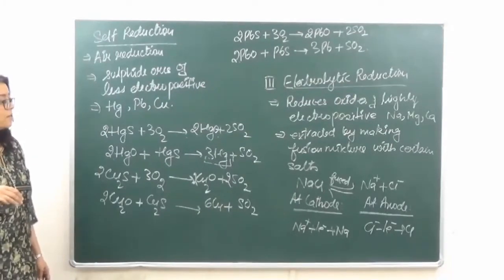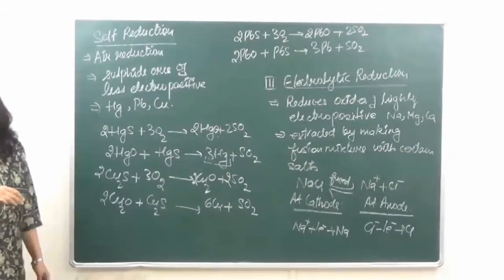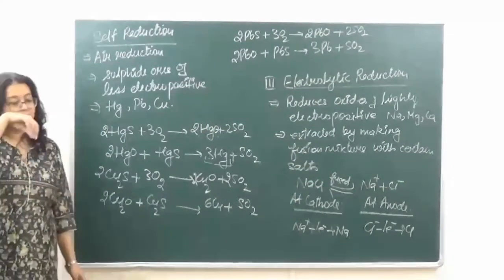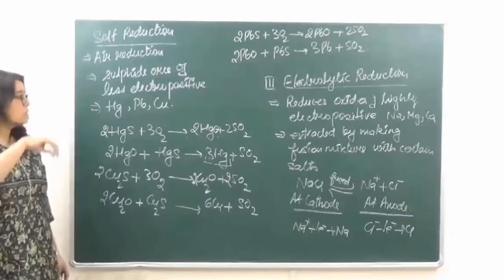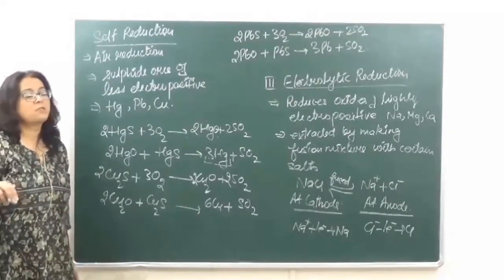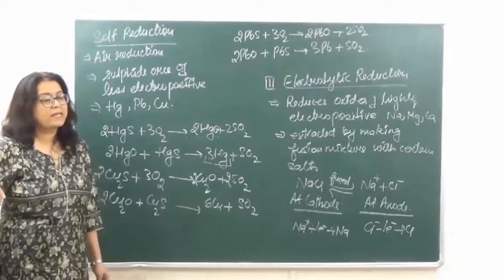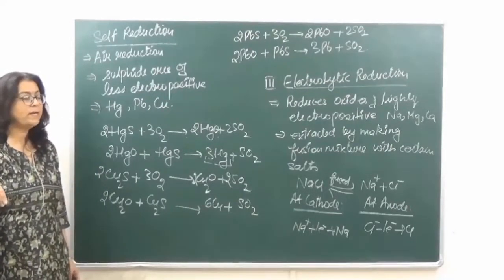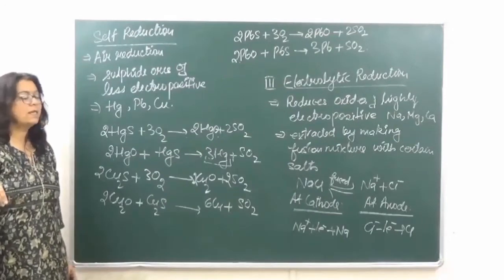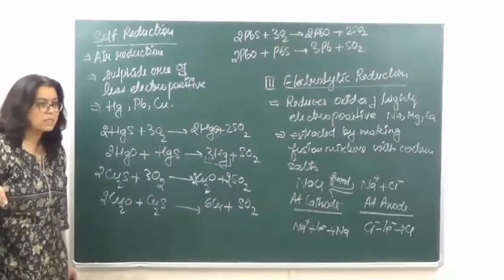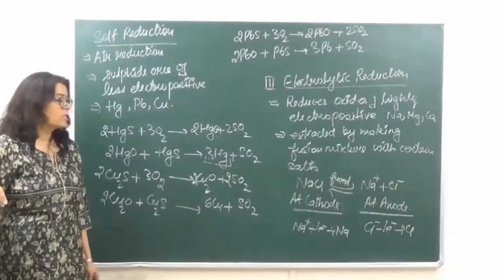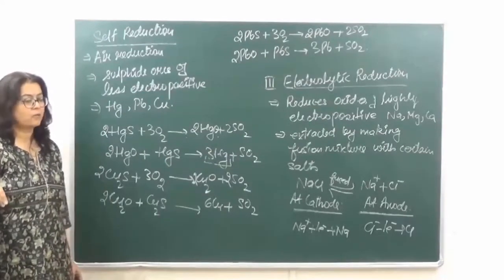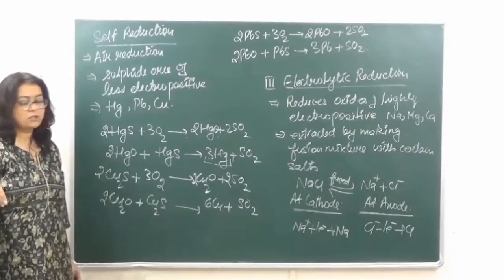In a similar manner, we can also do the reduction of alumina by this process. Okay? So when we are doing the electrolysis of alumina that is fused with cryolite. Cryolite is Na3AlF6, that is cryolite. We fuse it with that, after that we do its electrolysis, and when we do the electrolysis we will get aluminium at the cathode. Okay? Have you understood?